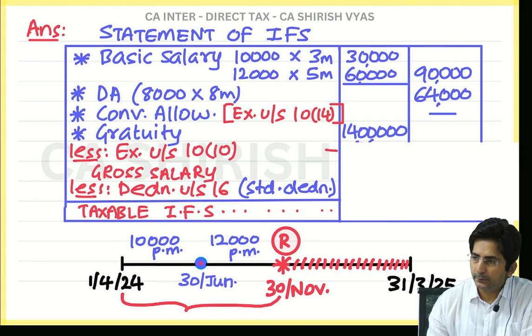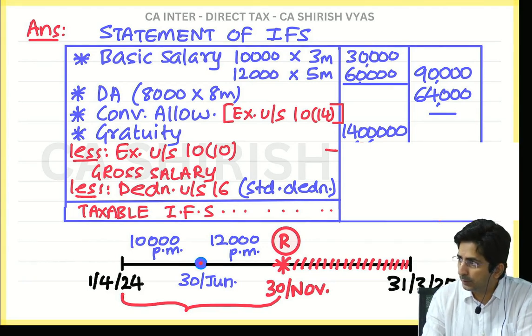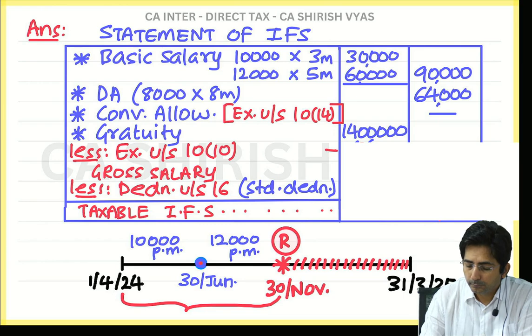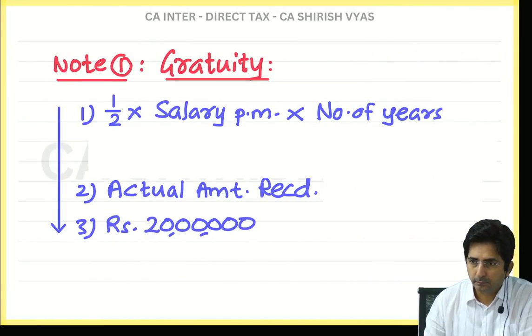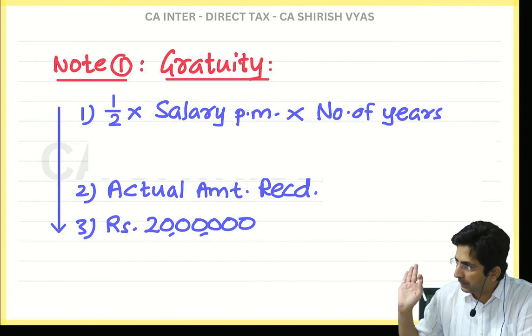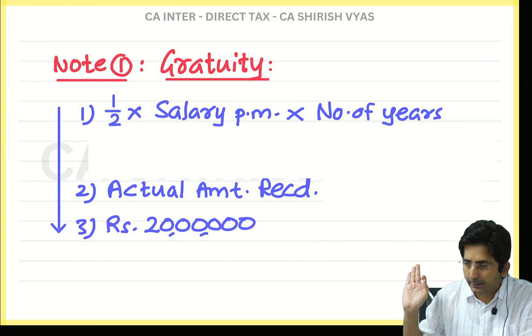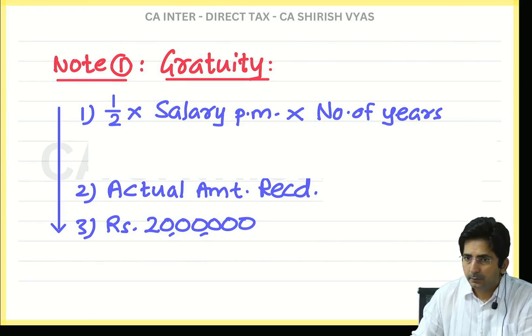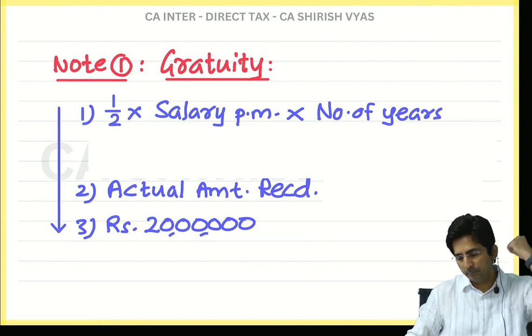Then leave some 2-3 lines and go to the working note. Exemption you will show in the working note. Ready? See, the working note is like this. Have I written the formula correctly? Check my formula. Is it correct? It should be half only, right? Only when there is POGA employee we do that 15/26.